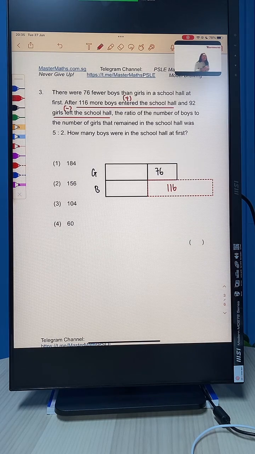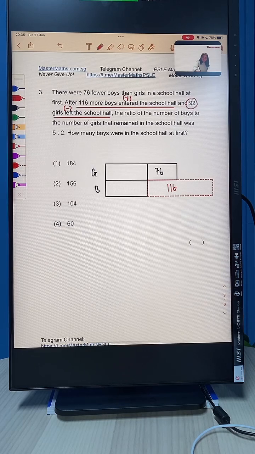Now this portion is slightly more challenging. Why? Because we already have a number here. But don't worry, guys. The 92 here is more than 76.